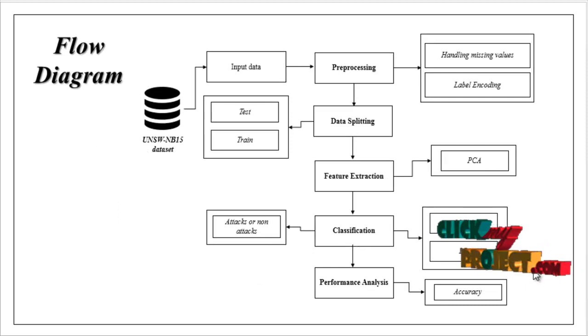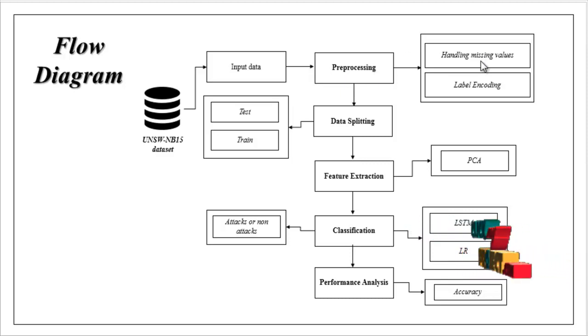Then the flow diagram. This is the flow of our project. Here we used the UNSW NB15 dataset, which is taken from dataset repositories like Kaggle, GitHub, UCI repository and so on. After that, the selected input data is carried to the pre-processing step. Here we have to check missing values.